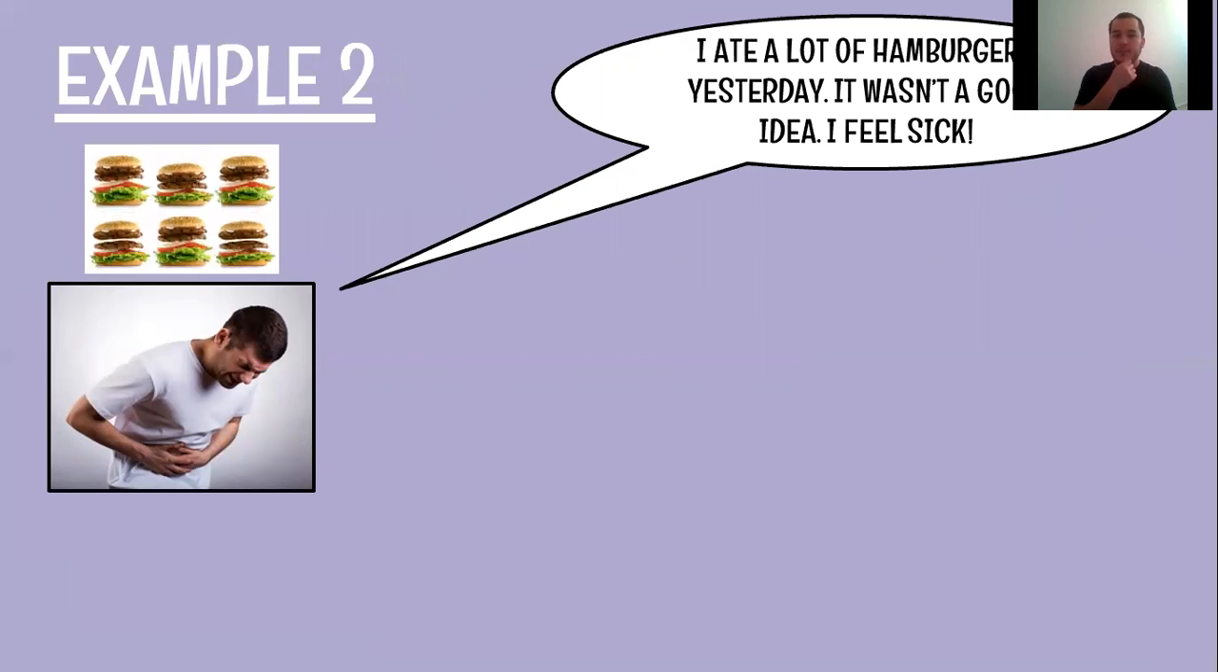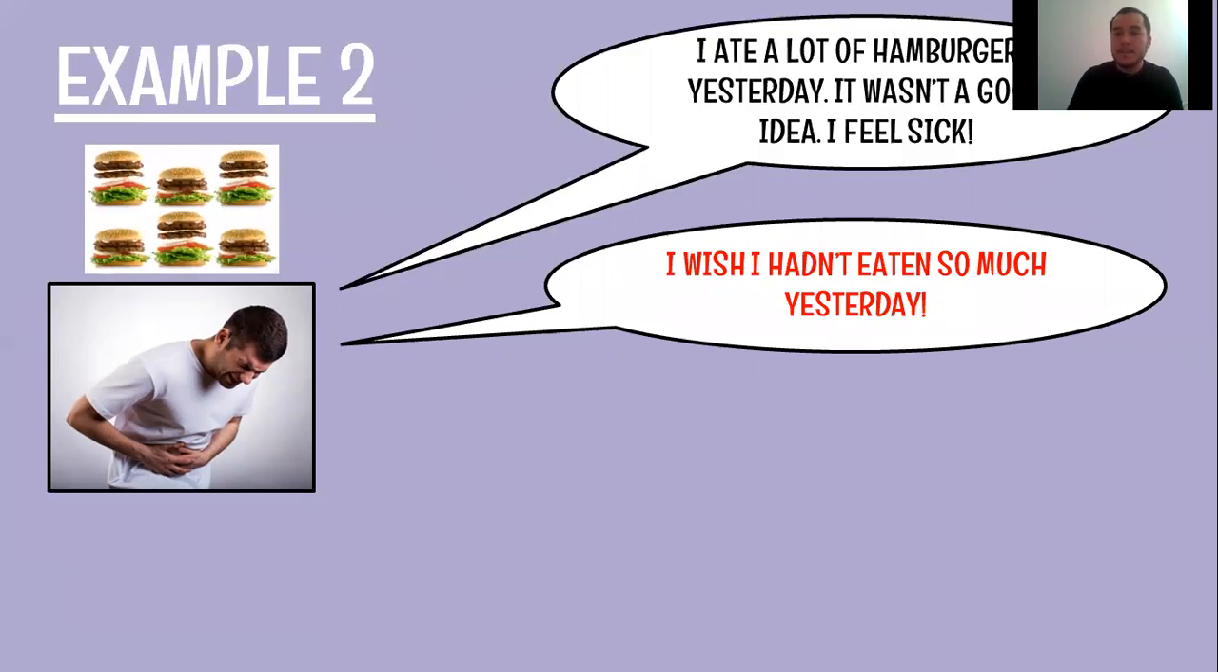Example number two. Look at the picture. He says, "I ate a lot of hamburgers yesterday. It wasn't, sorry, a good idea, and now I feel sick." He feels sick in this moment. He has a stomachache. So look at this: "I wish I hadn't eaten so much yesterday." That is his regret about a past situation. Can he change that situation? No.